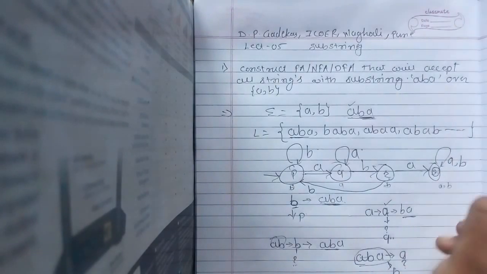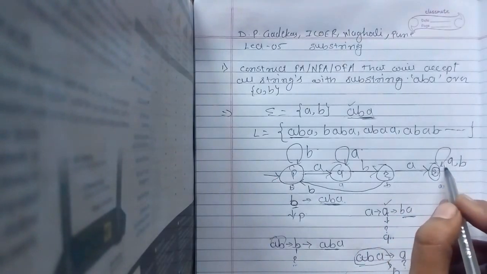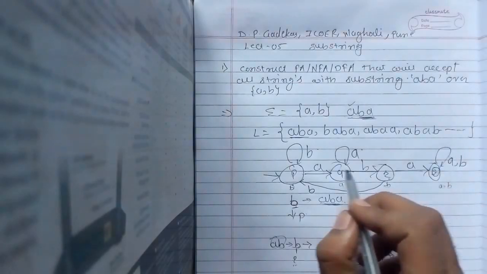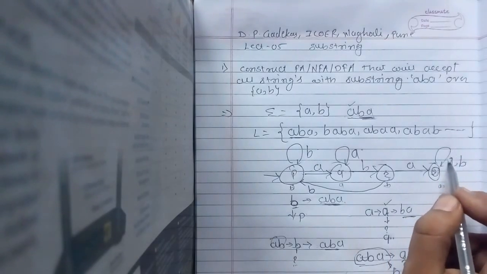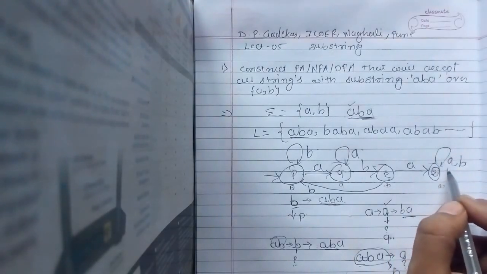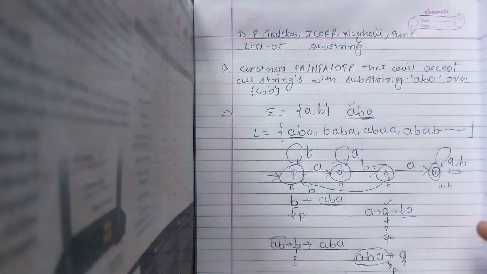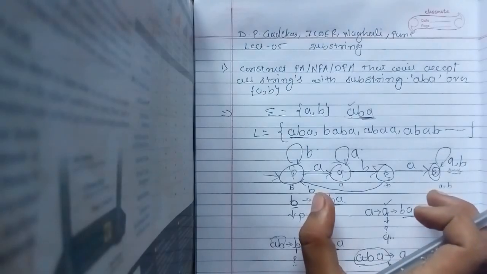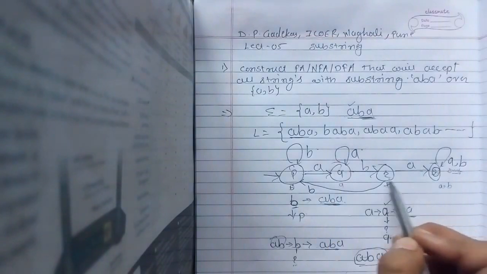Correct? So in substring problems, always keep in mind, the transitions on A and B of the last state will be self loops. Why? Because you reach that state after taking that string only. So the last A and B will be on the final state only, self. This is the shortest technique. So this is how you will get a DFA which is accepting all the strings with substring ABA, right?